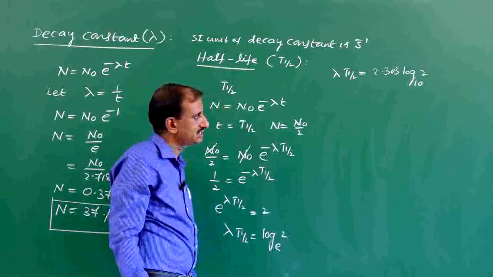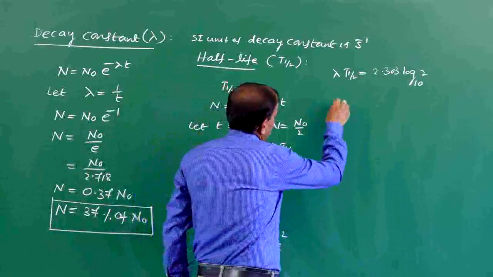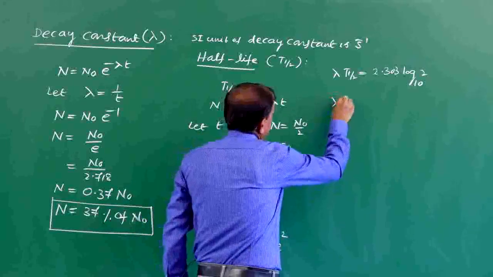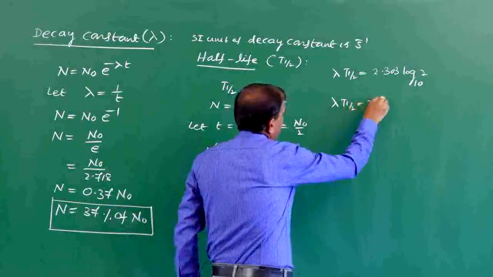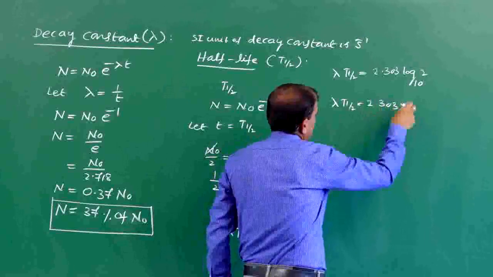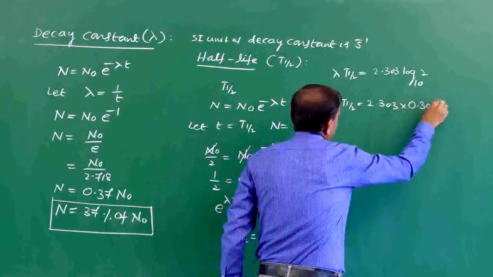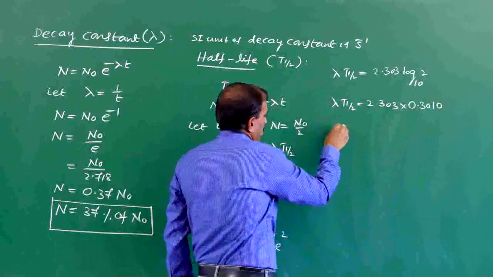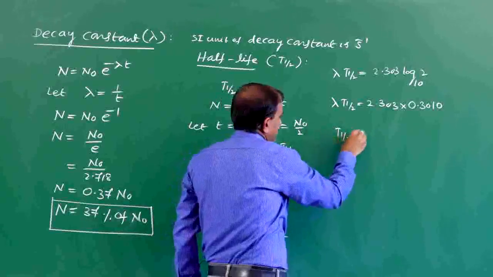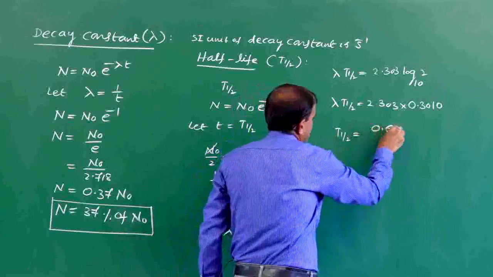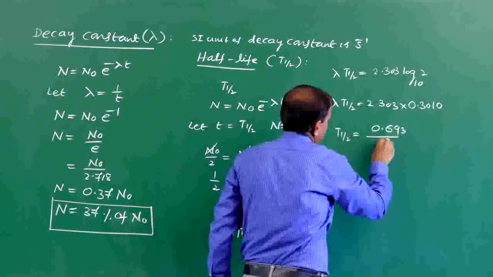The value of log 2 is 0.3010, so T half equals 0.693 divided by lambda.